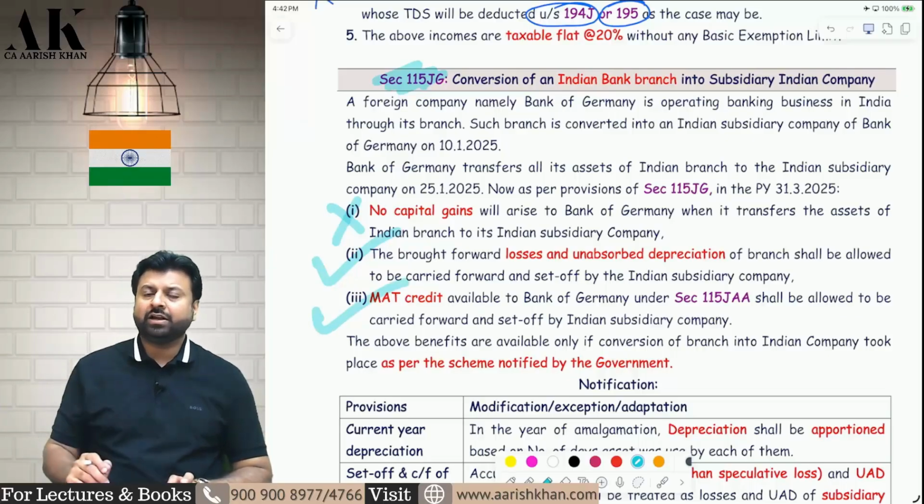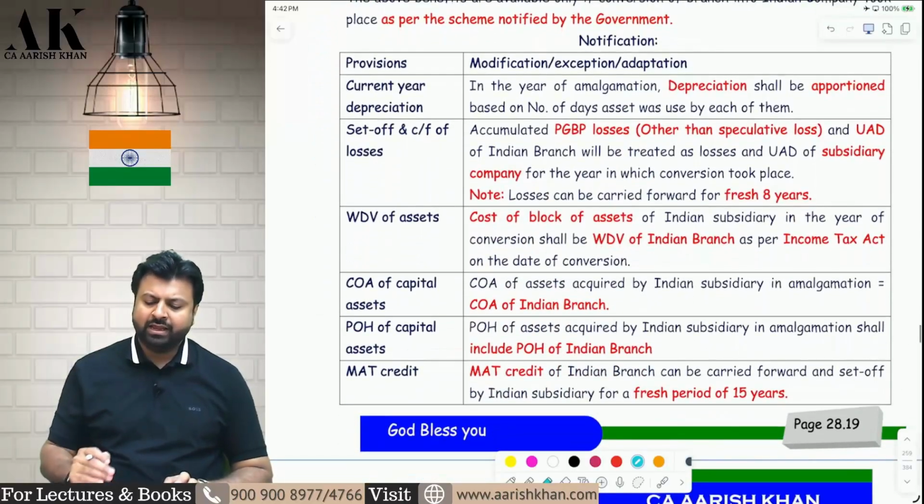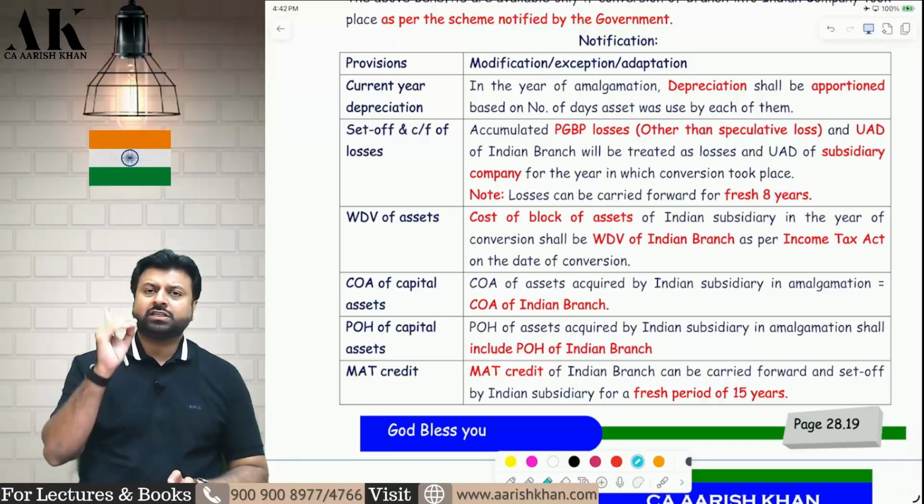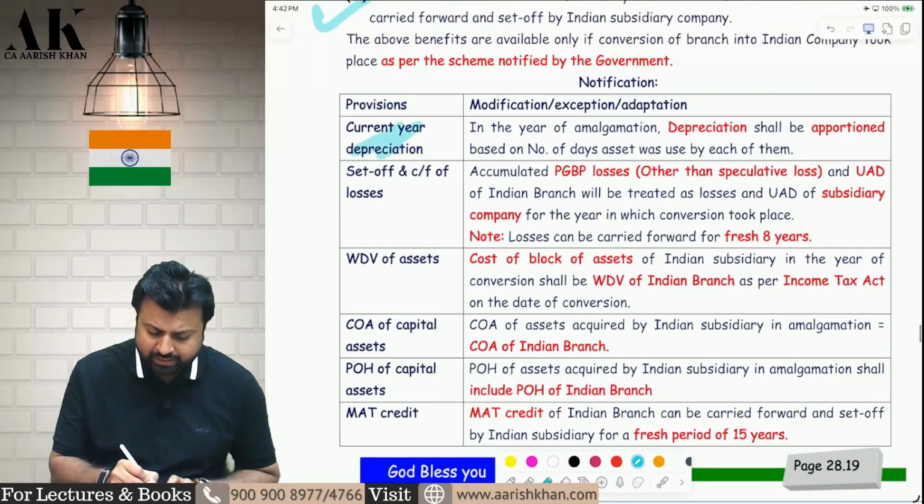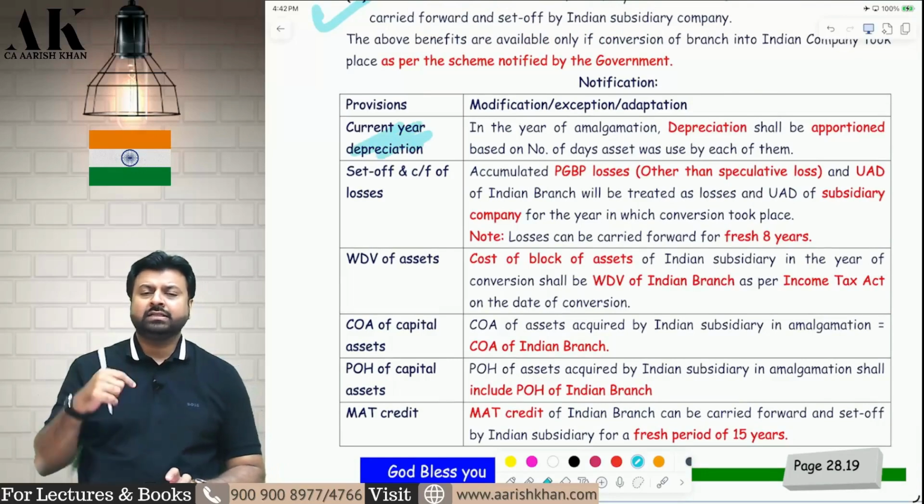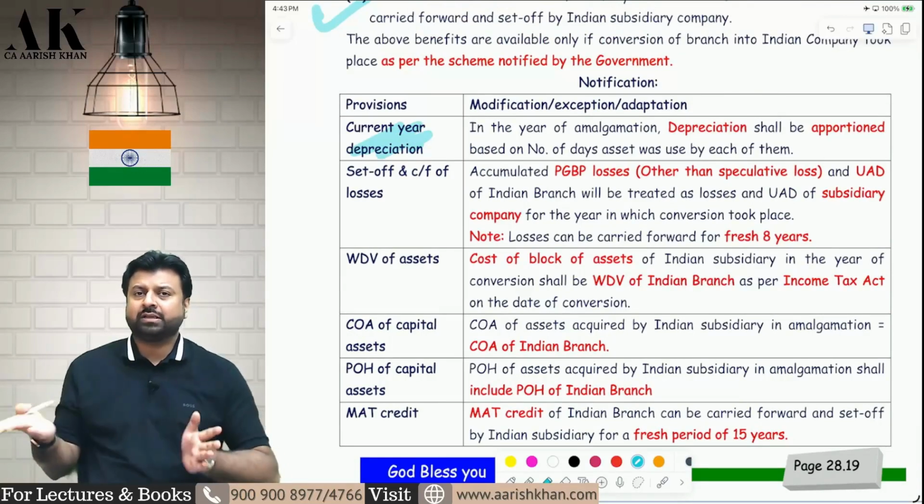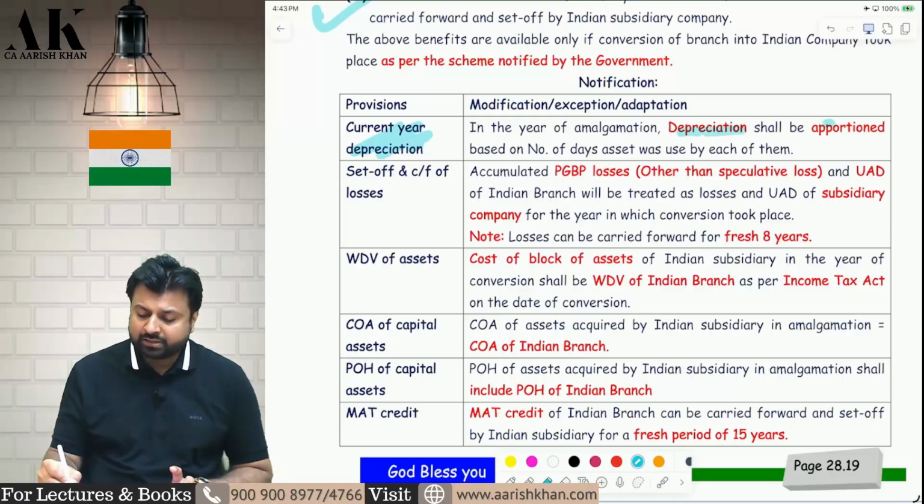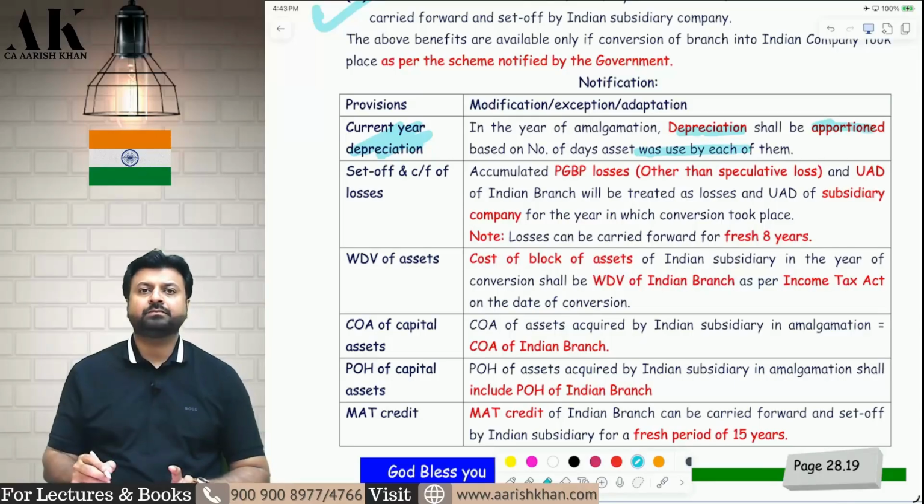Further, the CBDT has given a notification which you have to fulfill. If you fulfill this notification, then you will be eligible for all these exemptions. And in this notification, they have given a lot of other things. What about current year depreciation? Suppose the conversion from Indian branch to Indian subsidiary is happening on 1st October. So what will happen to the current year depreciation? Current year depreciation shall be apportioned between both of them.